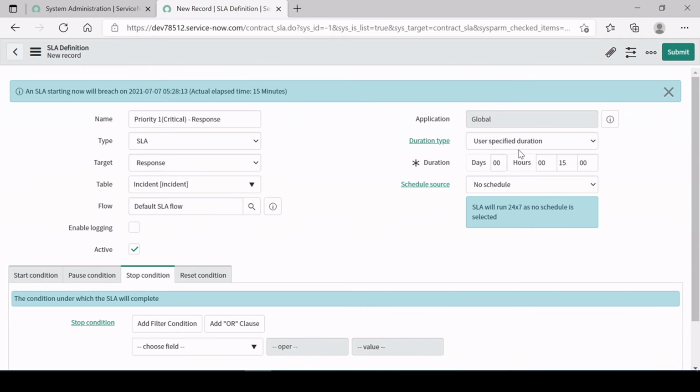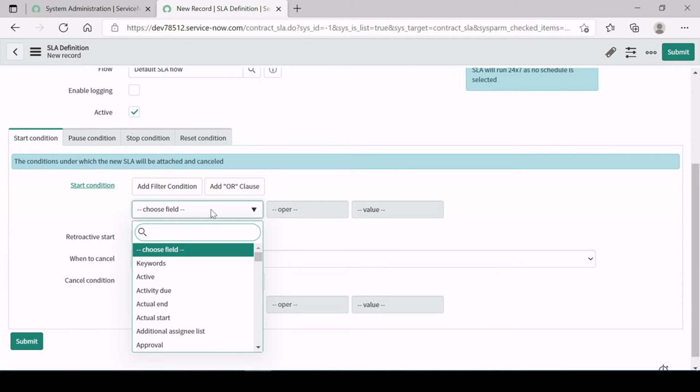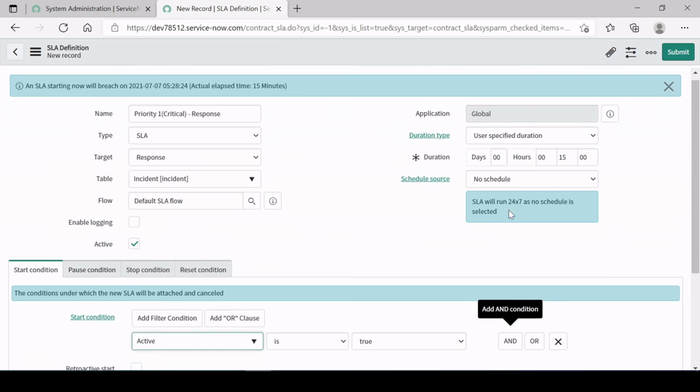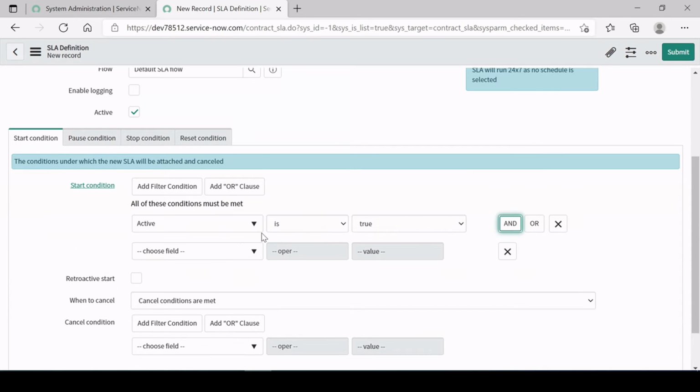Here now we are done with the above, because in the 15 minutes we have to get the response. Here in the start condition we are just saying active is true, and priority is critical, right?